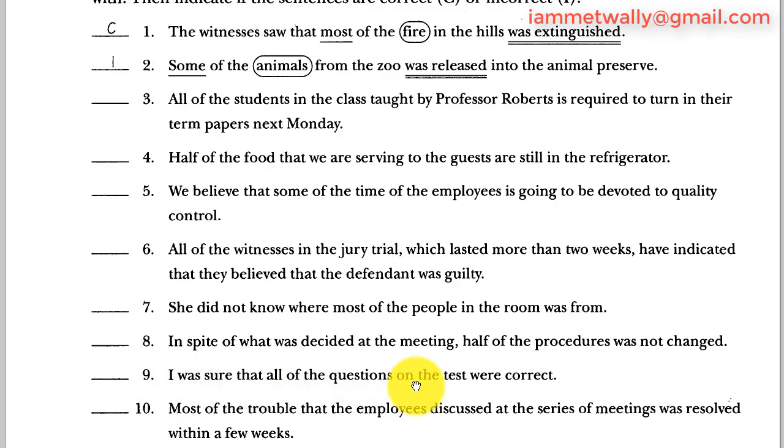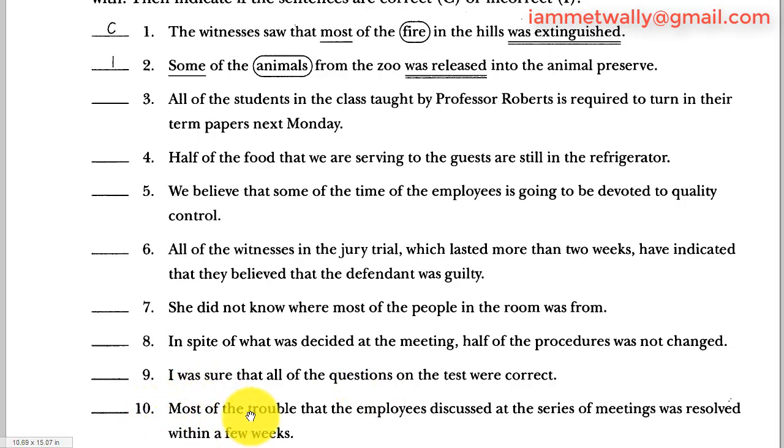9. I was sure that all of the questions on the test were correct. I is the subject, was is the verb, that is a connector. All of the questions is the quantity expression, and questions is the object. On the test is a prepositional phrase. Were is the verb of the object questions. As you can see, were is plural, questions is plural, the match is correct.